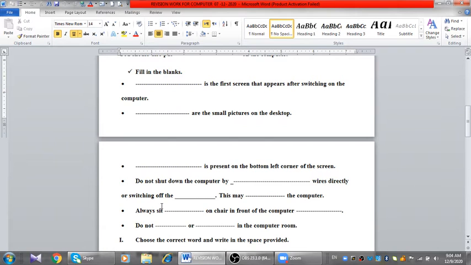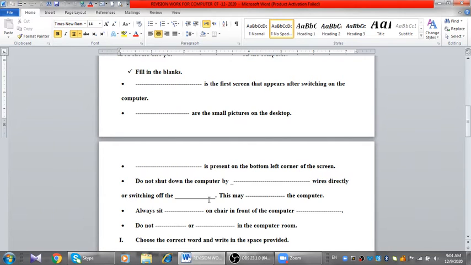The fourth one is: do not shut down the computer by disconnecting wires directly or switching off the UPS directly.